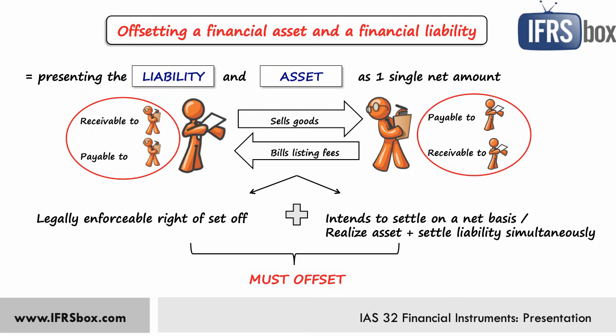IAS 32 then arranges a few more areas like putable instruments, contingent settlement provisions, presenting interest and dividends, and some other areas.